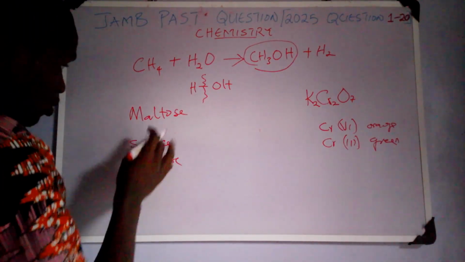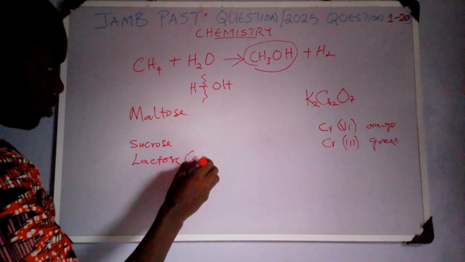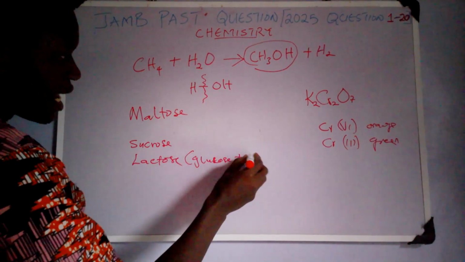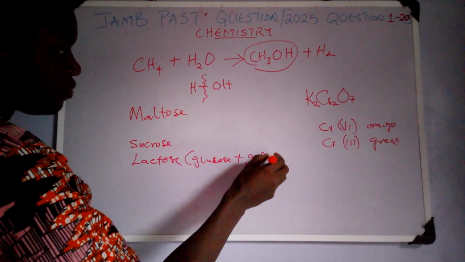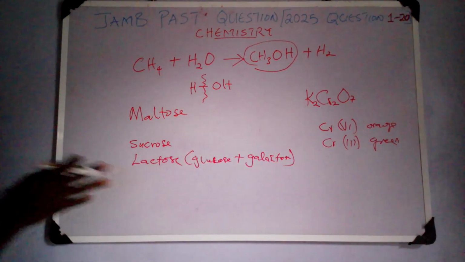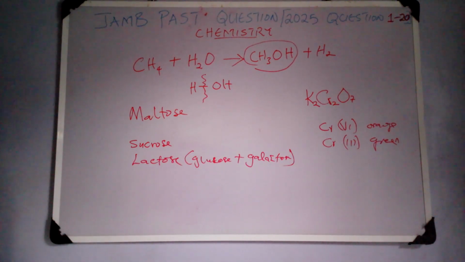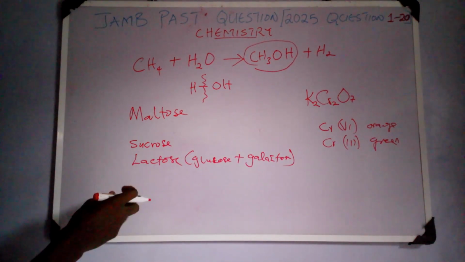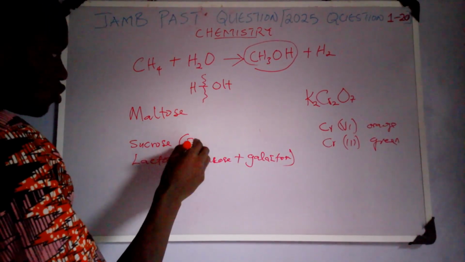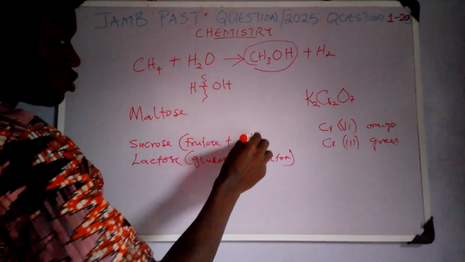If they are disaccharides, they have two sugar units. Lactose has glucose plus galactose. So glucose plus galactose would give you lactose. Who knows? This might be your question this year. I don't know. JAMB may change anything. Sucrose has one fructose plus one glucose.